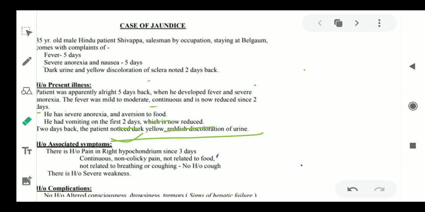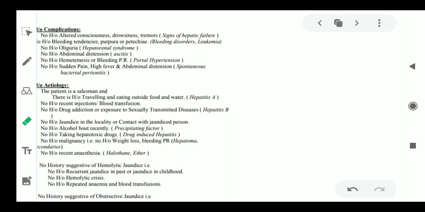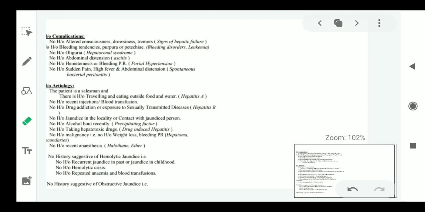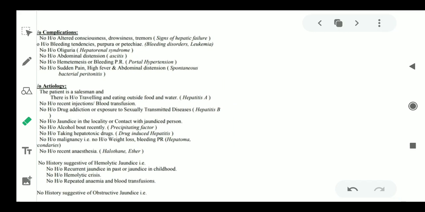Now all of these you can write under history of presenting illness according to your suit, but here it's written like this, so we will go like that only. History of complications. There is no history of altered consciousness, drowsiness, tremors, which are the signs of hepatic failure. So we will see it here in a nicer way. You need to write that these are the signs of hepatic failure.